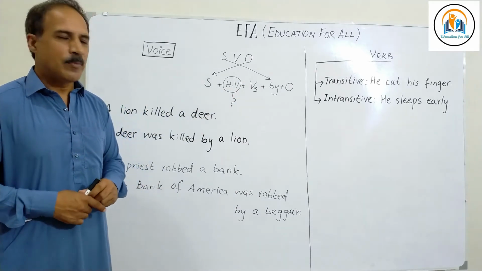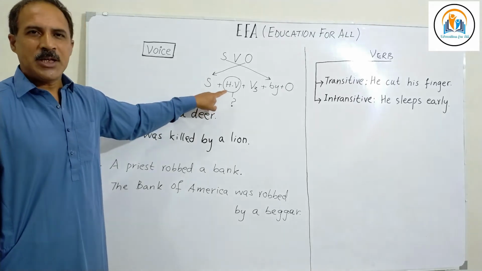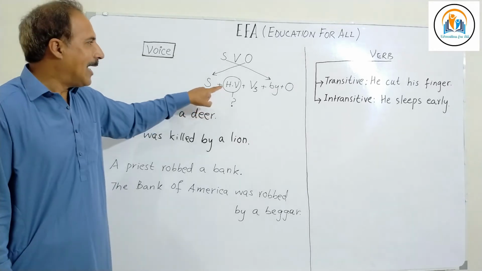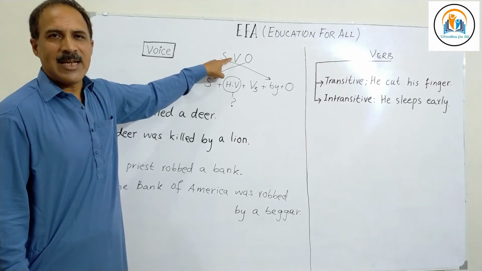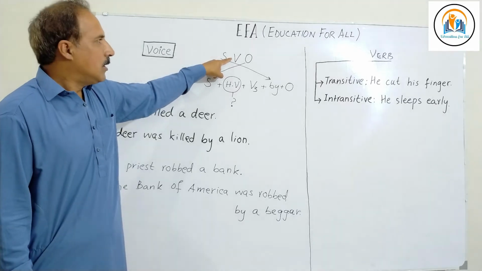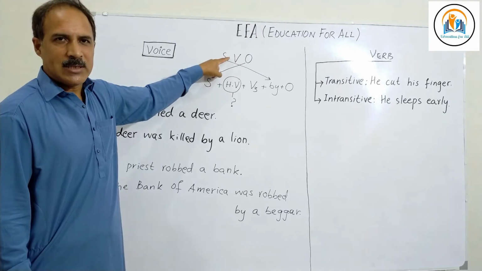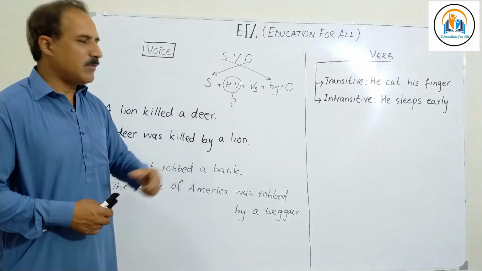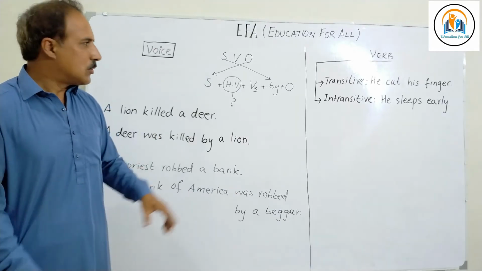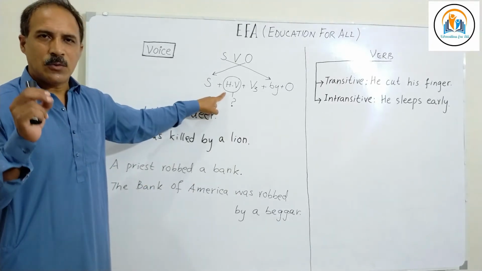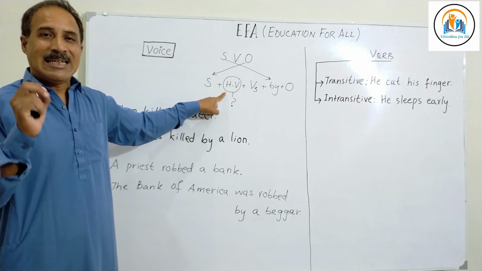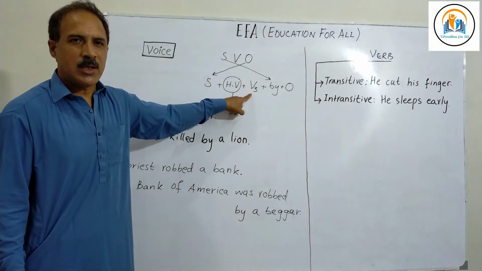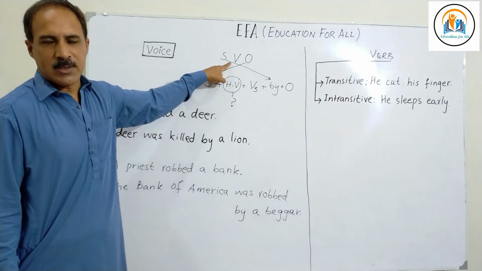You have to make them. You have to remember which helping verb to go before the past participle form of the verb. And it all depends on the tense of the sentence. If the verb, for example, is in present tense, we add is, am, are. If it is in simple past, we add was, were, and so on. So, the most important bit to remember is which helping verb you have to add before V3 depending on which tense.